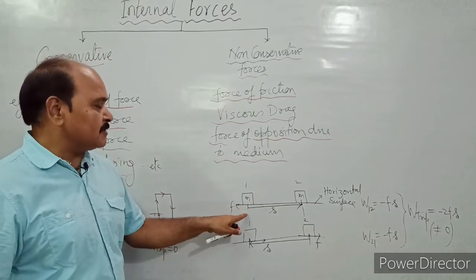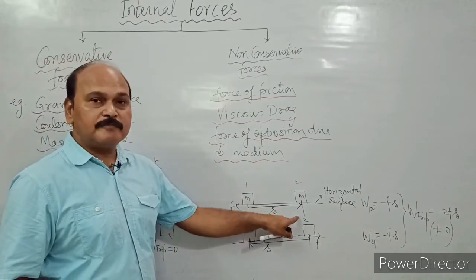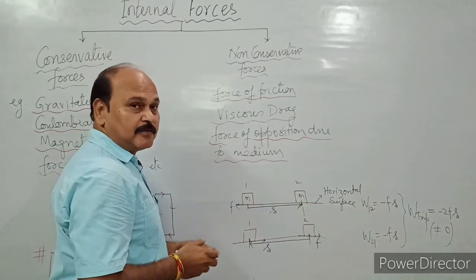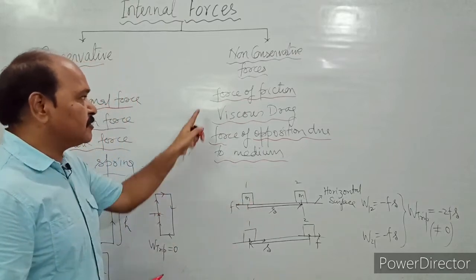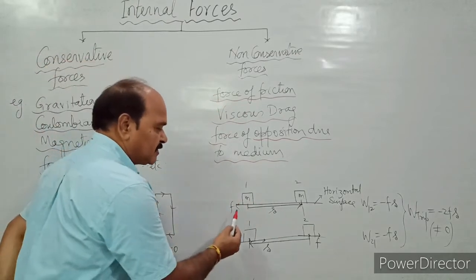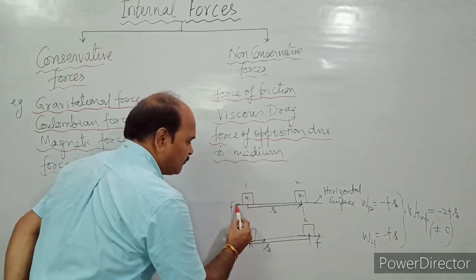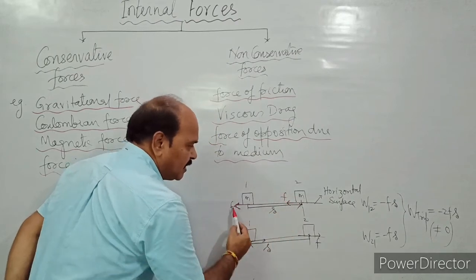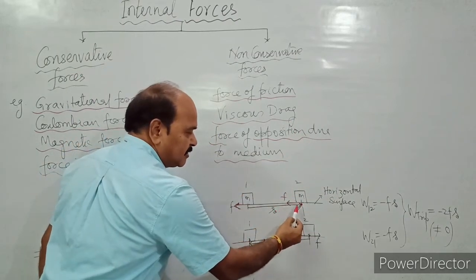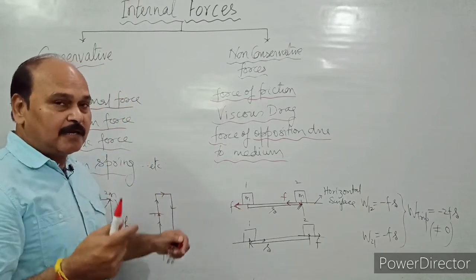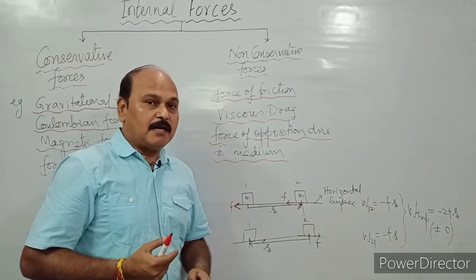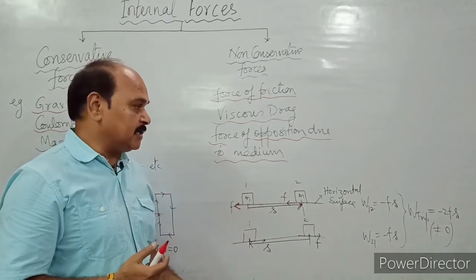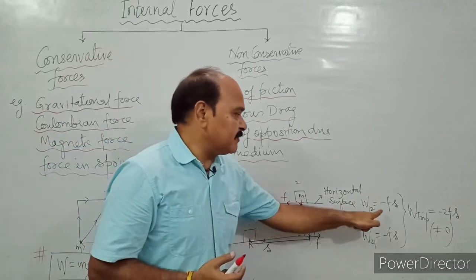Well, suppose this is a mass, it is moving from 1 to 2 over a horizontal rough surface. What is work done by force of friction? Force of friction is a non-conservative force. If the object is moving towards right, then the force of friction would be towards left, and the displacement is towards right. So force and displacement are anti-parallel. That means angle between them is 180 degrees. So what is work done? Work done is Fs cos theta. Theta is 180. So work done is minus Fs.